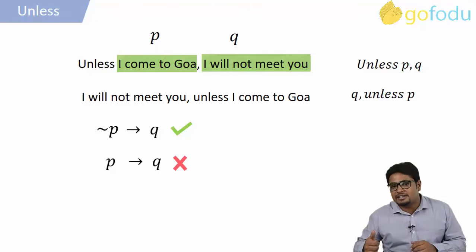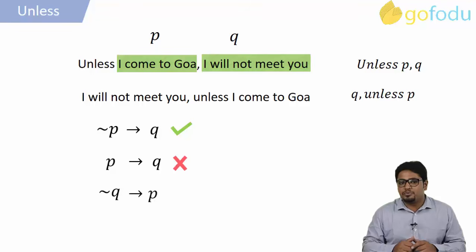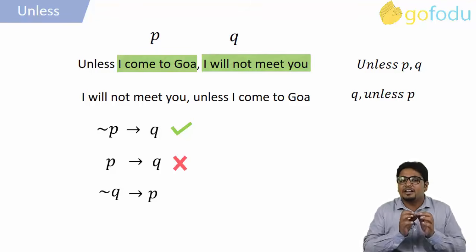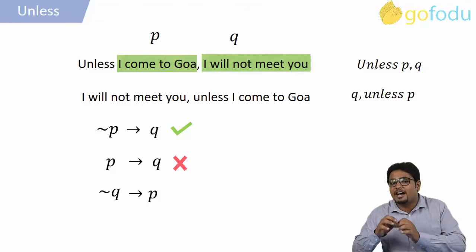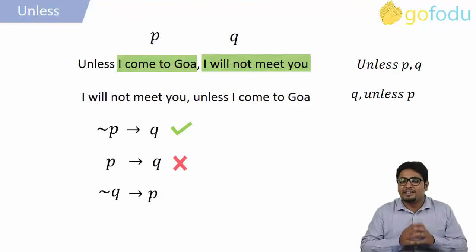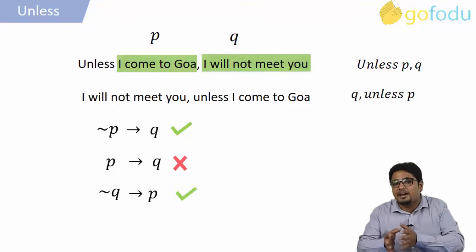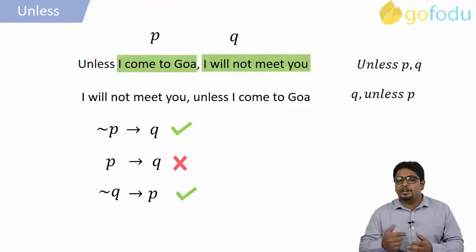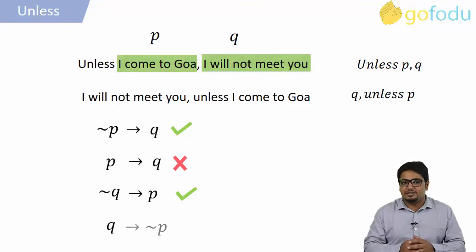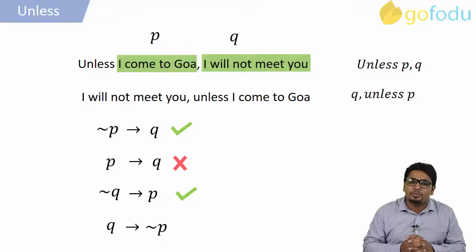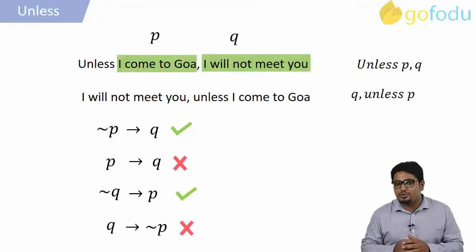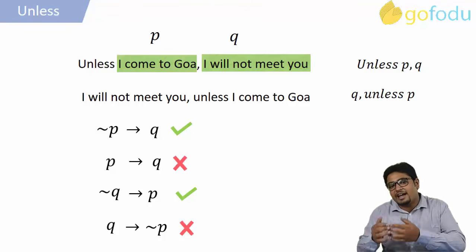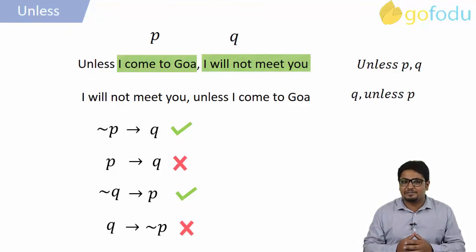Now, third case is that I met you. What does this mean? Simple meaning is that if I am meeting you, it means that I came to Goa. Negation of Q will imply P. But again, suppose I didn't meet you. Last case: Q is given as true. So can we conclude anything about P? Simply no. I may have come to Goa or not, as discussed in the second case.